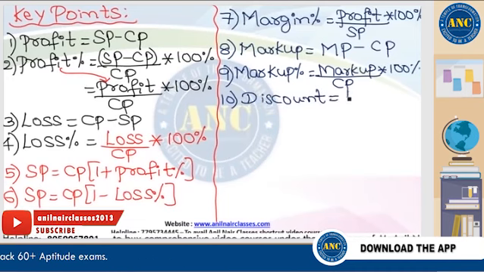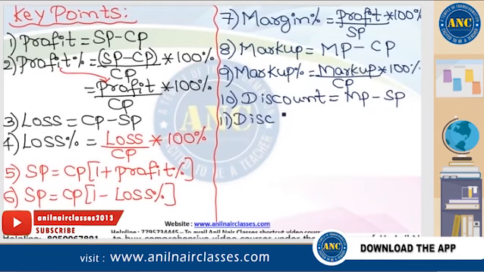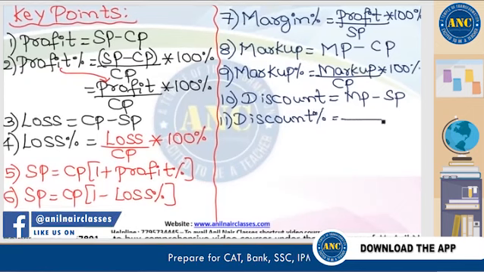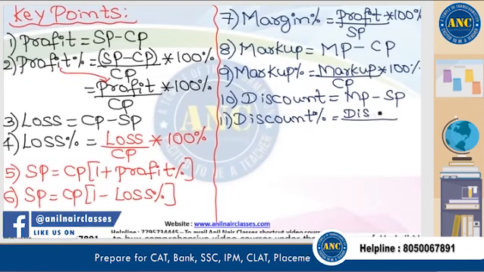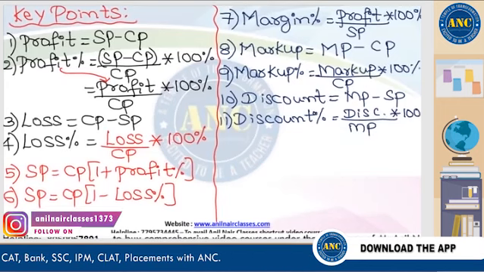And then discount, an extremely important notation. Discount is given by market price minus selling price. If I want to express discount in terms of percentage, discount percentage is discount divided by market price into 100%.